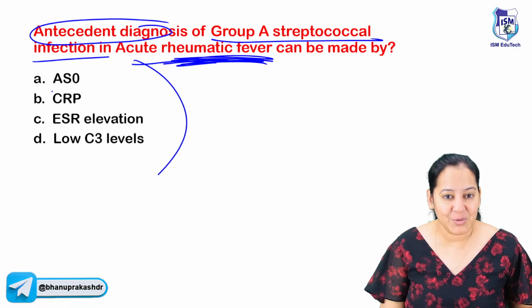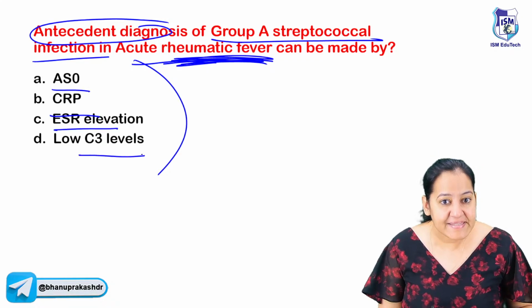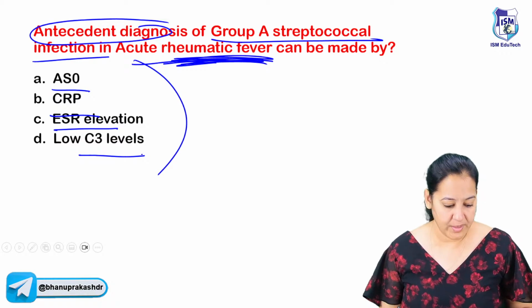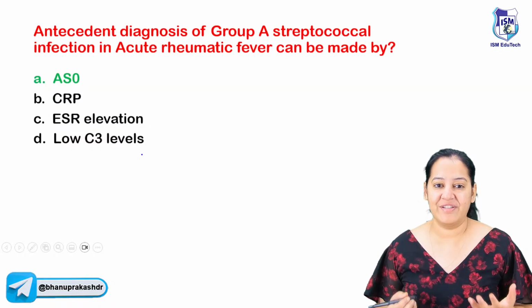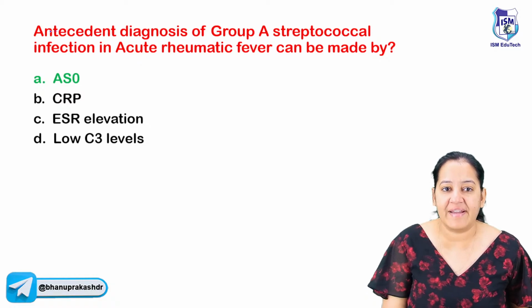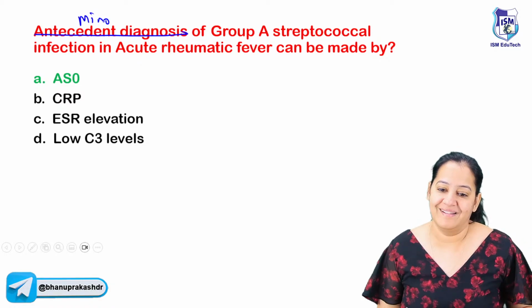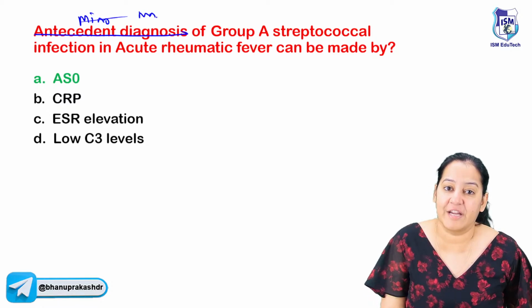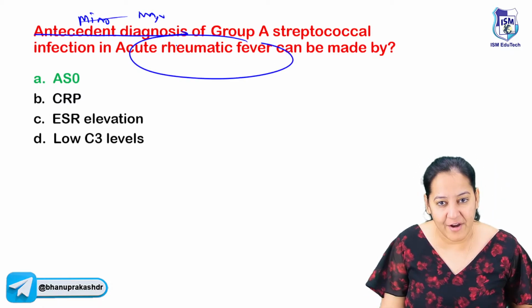So is it ASO titer? Is it C-reactive protein? Is it ESR? Or is it C3 levels in the blood? So what is the correct answer? Yes, the correct answer is ASO. So it is not necessary every time. Let me change the question. Instead of antecedent diagnosis, let me ask you the minor criteria. Now what is your answer? If I ask you major criteria, now what is your answer? So basically, you must understand all the criteria in rheumatic fever.